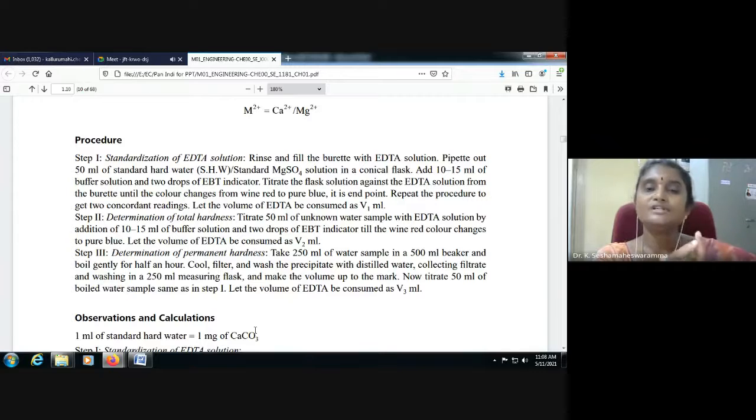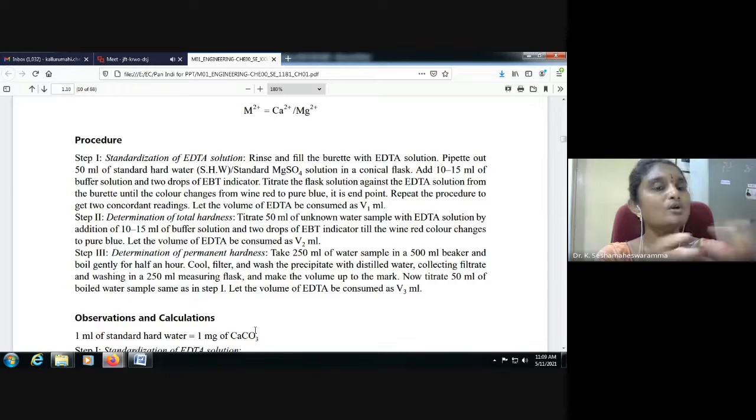That is the end point. You have to mention what the end point is in the estimation of EDTA: the end point is the change of color from wine red to purple blue. Repeat the procedure to get two concordant readings.